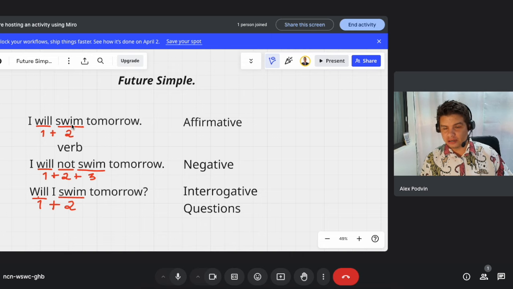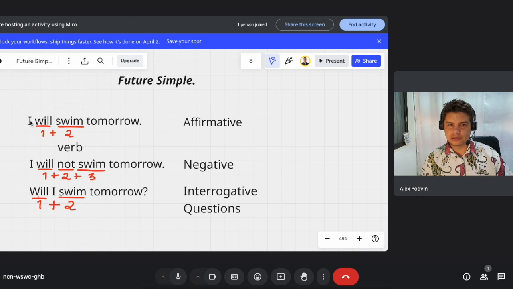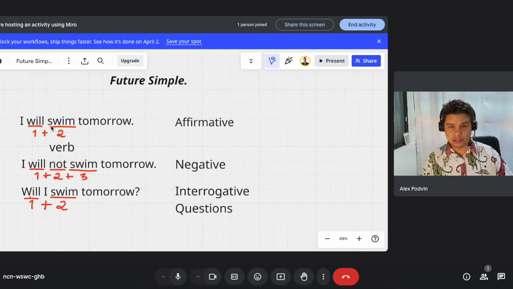It doesn't matter if it's a regular or irregular verb, it will always be in its base form. And it doesn't matter if we have the personal pronoun, for example, the third person, he or she. It will always remain like this without the S. Remember that this is the future simple.